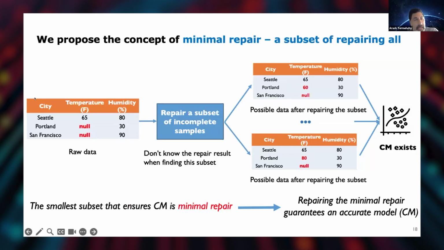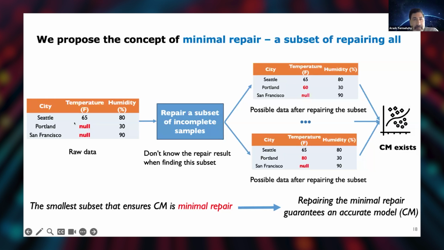So more precisely, let's say I have raw data coming in. I'd like to repair a very small subset of that, like incomplete samples. Here I have null values, I have missing data here. I'd like to repair those in a way that if I go over all possible repairs after repairing that subset, if I materialize and produce all possible repairs from my data, right? Then I'm going to have a certain model, right?